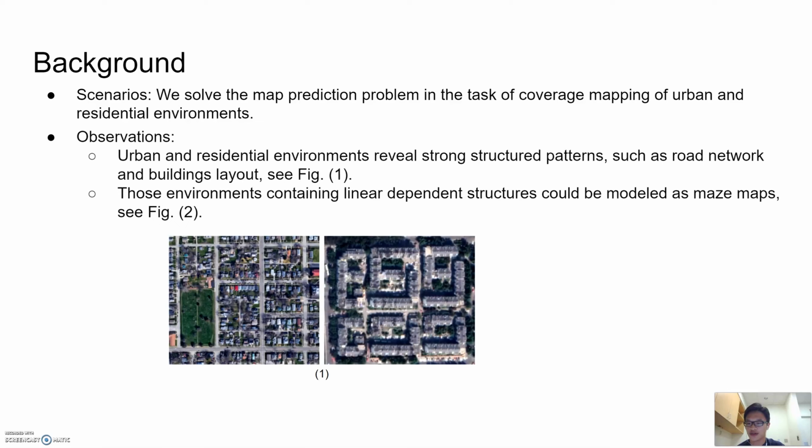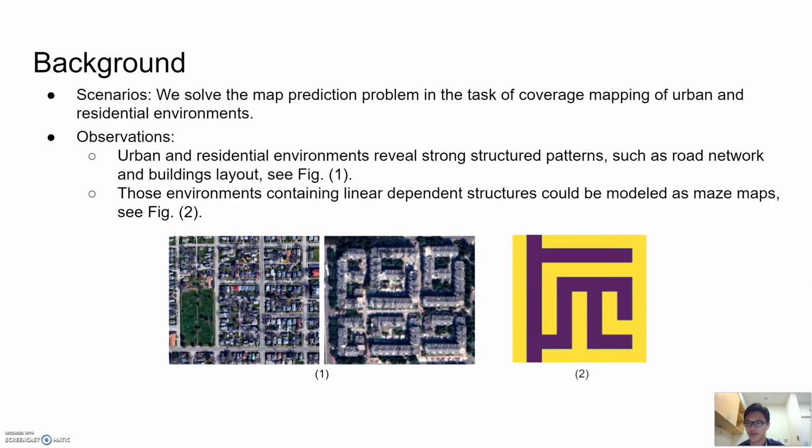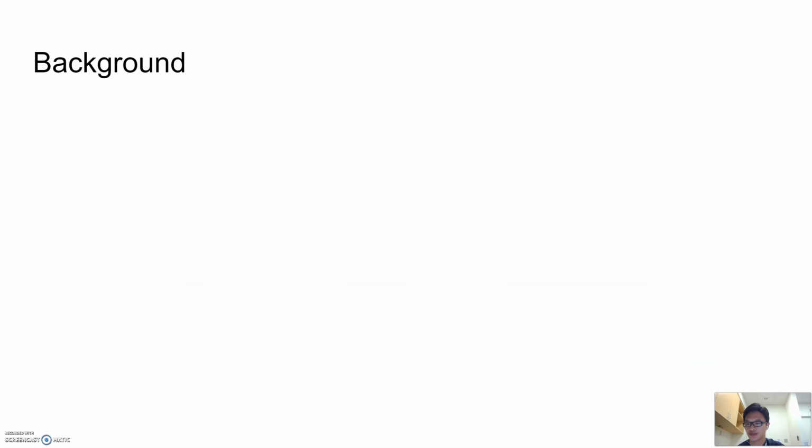We observed that those environments usually have a strong structured pattern, such as road network and building layout, as shown in Figure 1. Those patterns are typically presented by some linearly dependent structures that can be modeled as maze maps, one example of which is shown in Figure 2.